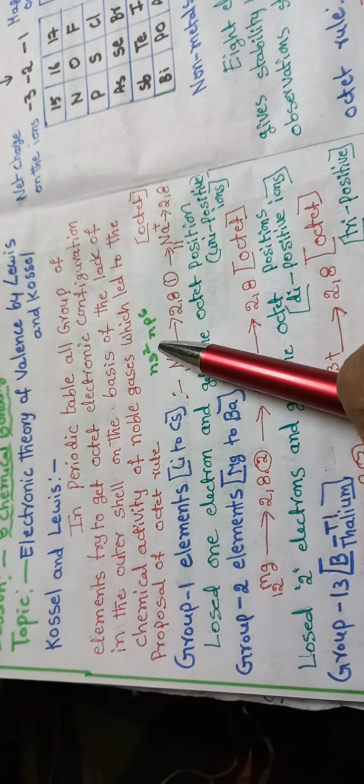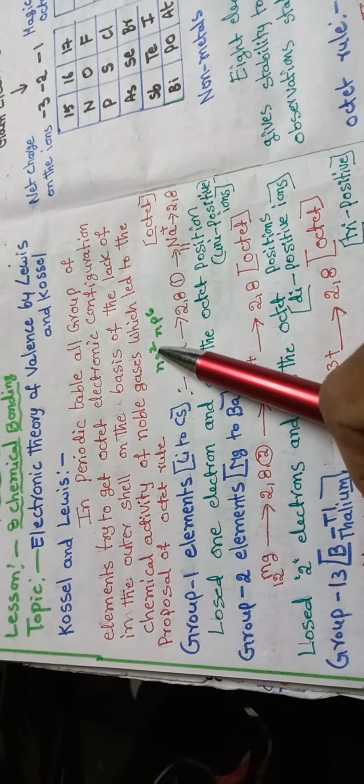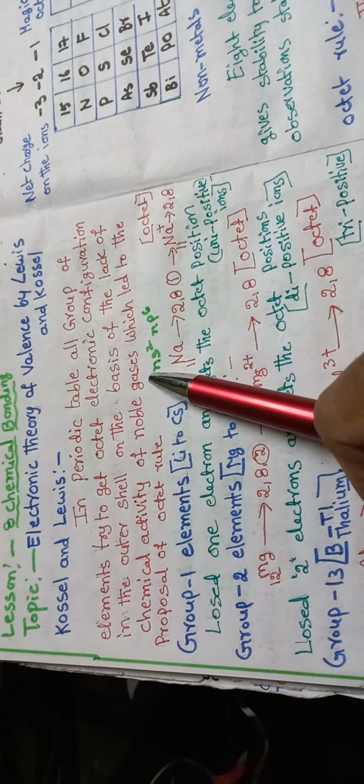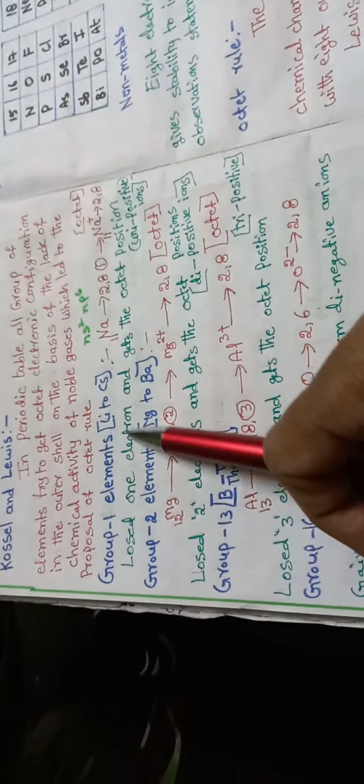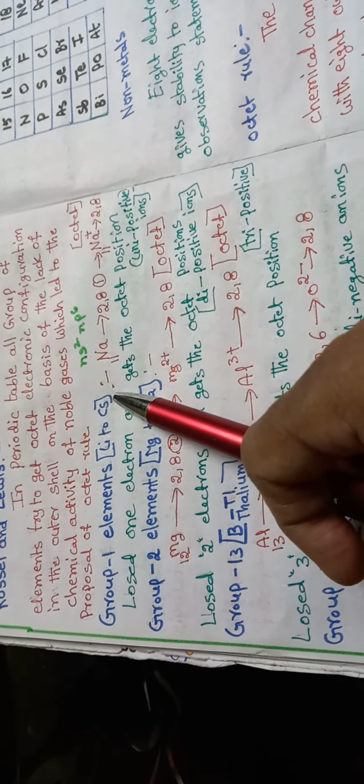They always have the octet position and stable position. So the remaining elements in the periodic table also try to get the stable octet position like the noble gases. Group 1 elements, lithium to cesium, are in the first group.